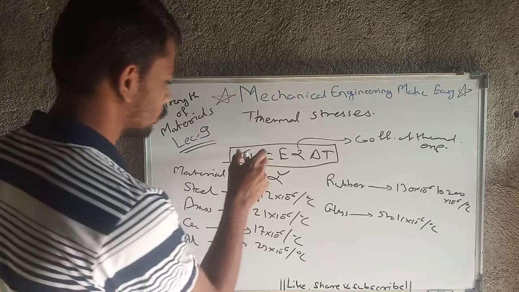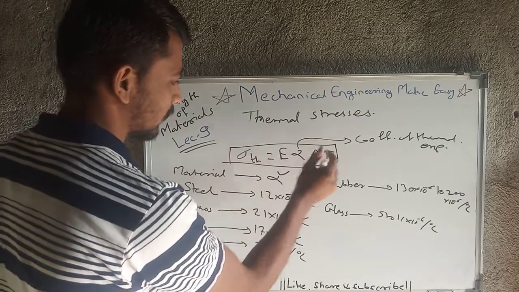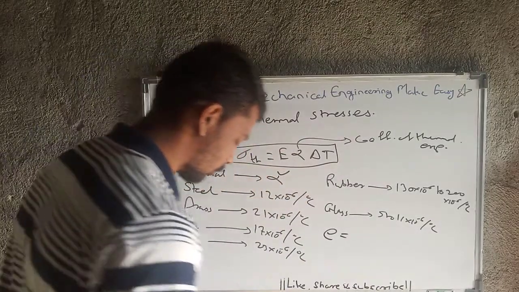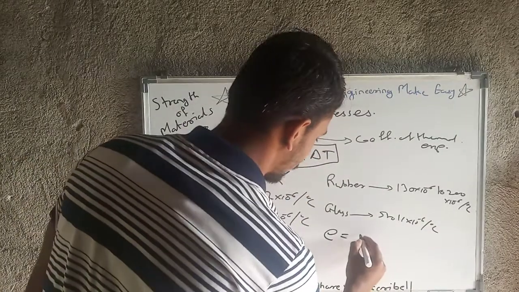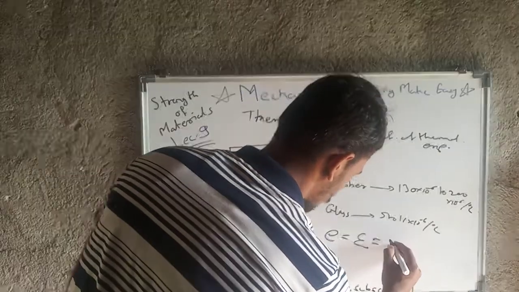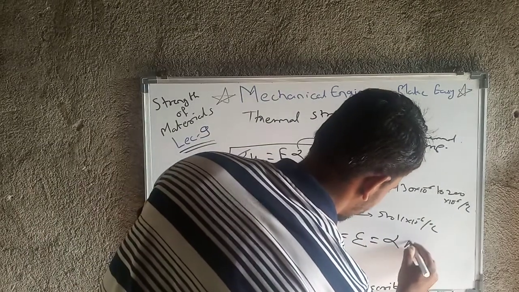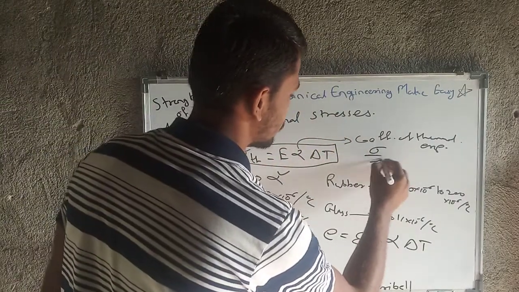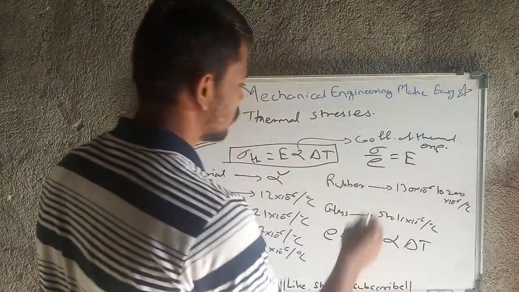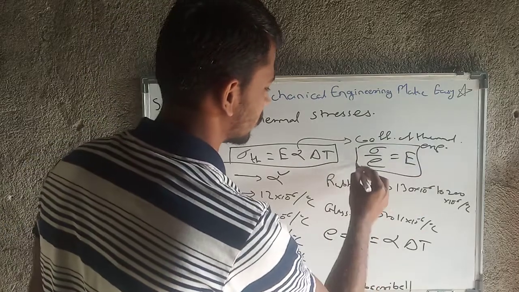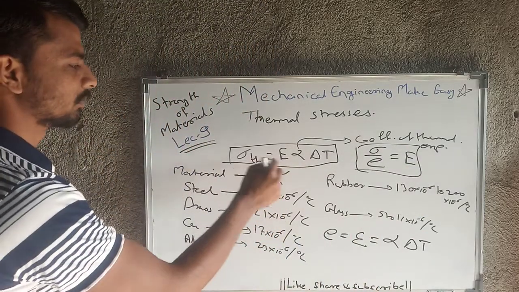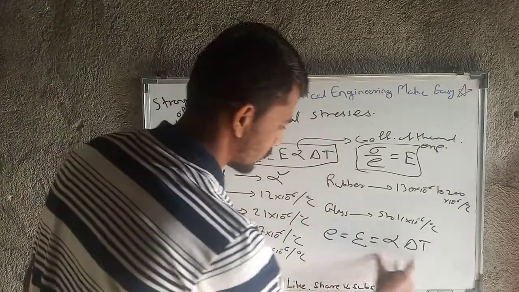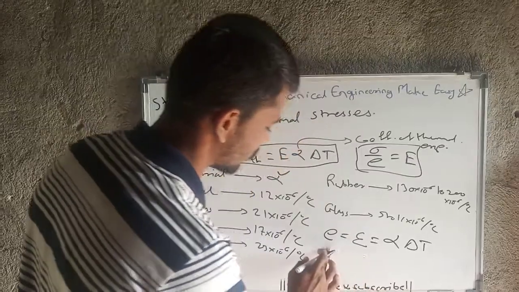So we know the formula of thermal stress, that is E alpha delta T. What's the formula for thermal strain? The thermal strain, denoted by epsilon, is equal to alpha delta T. As we know, stress upon strain is equal to E, so from this relation thermal strain is sigma upon E. Ultimately alpha delta T is the formula for thermal strain.